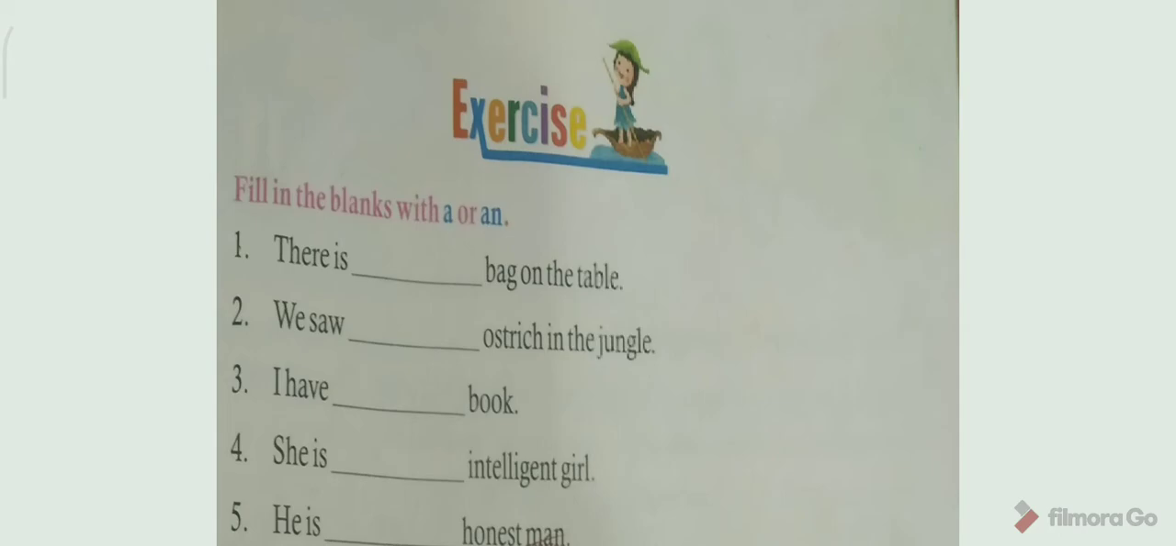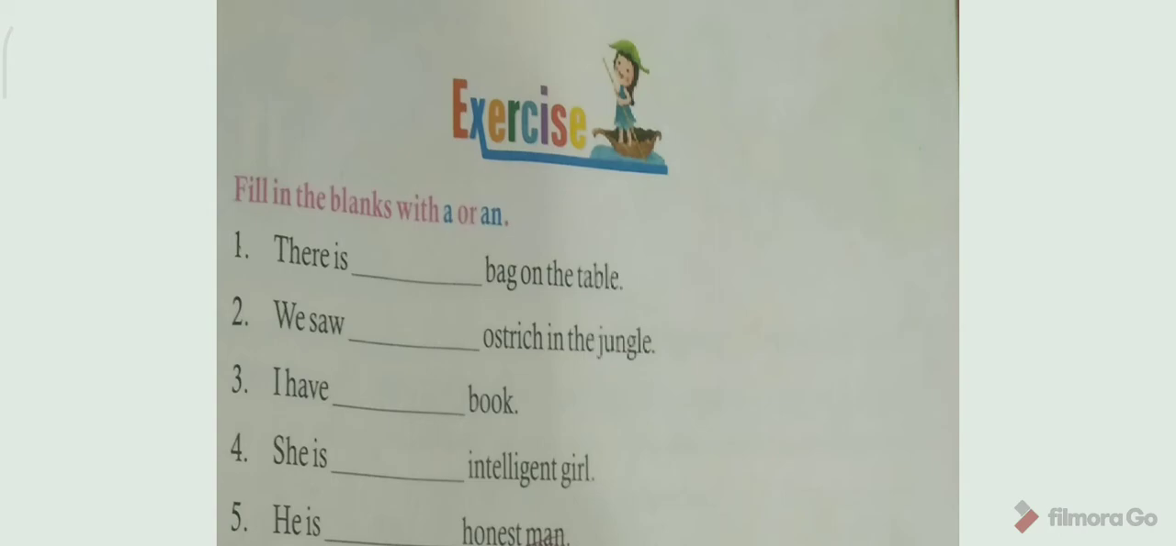So what will come there? A. We saw an ostrich in the jungle. Ostrich. Vowel now. O is the vowel. So what is the answer? An. We saw an ostrich in the jungle.